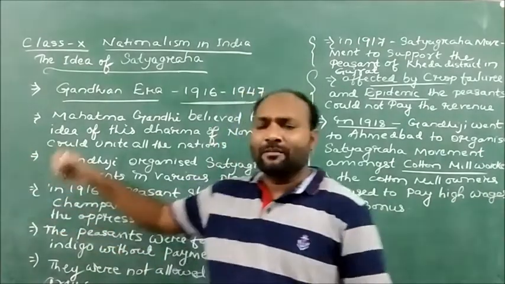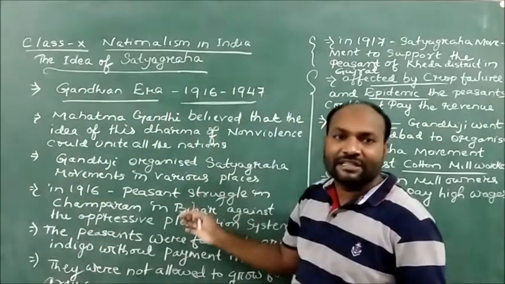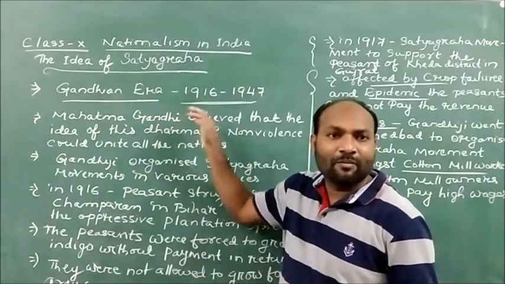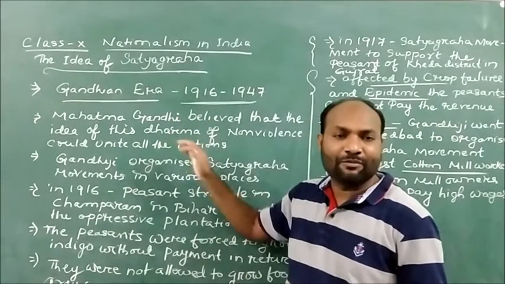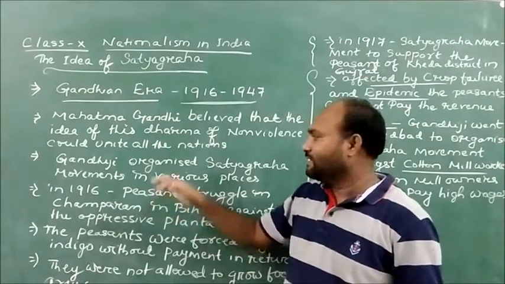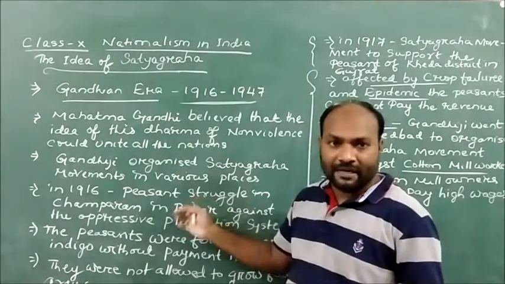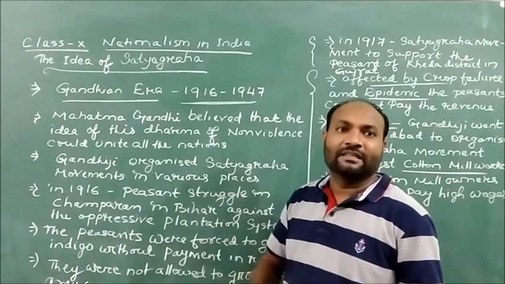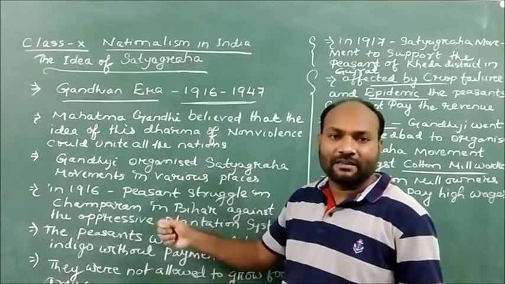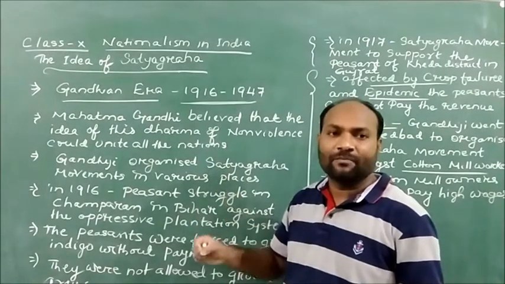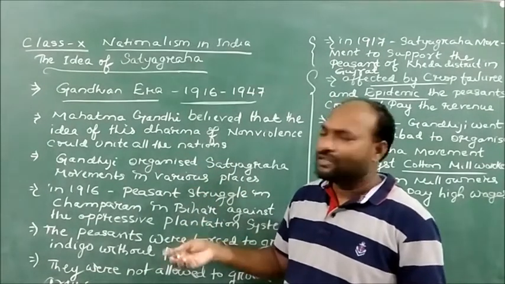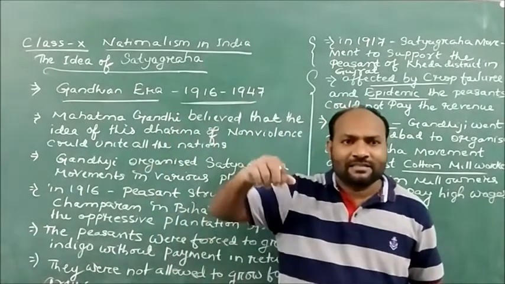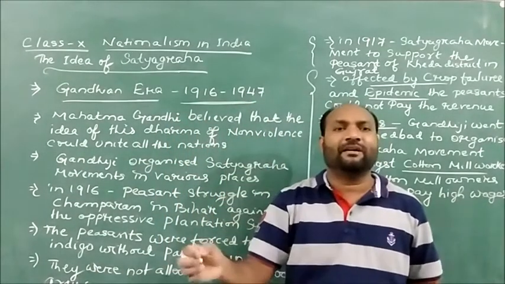So dear children, because of all these reasons, we understood that the Satyagraha movement was organized in various places in India. That is in Champaran in Bihar, in Kheda district of Gujarat, and also in Ahmedabad, where we see the cotton mill workers facing a lot of challenges. So dear children, here in the Gandhian era, Gandhi's approach is entirely different.